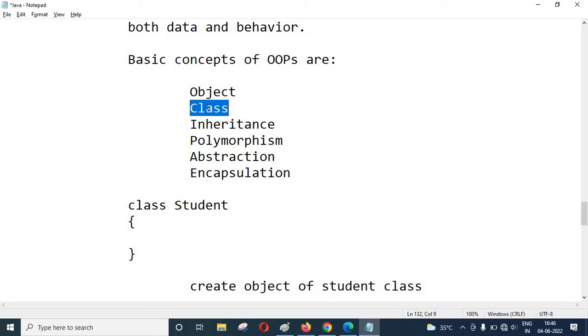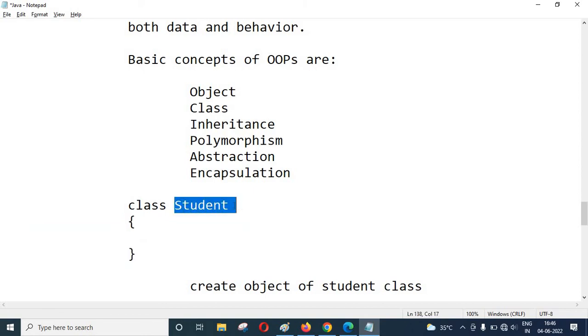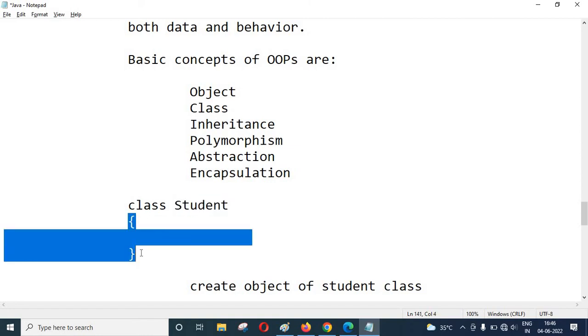Suppose this encapsulation name is Student. Class is a keyword, a reserved word in Java, used to define the unique name of the boundaries you have created as an encapsulation. This is a boundary.